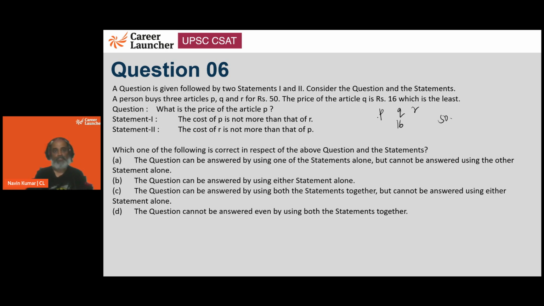And if 34 needs to be divided into two parts, such that 16 is the smallest, we can only have the possibility 17 and 17. If we try to increase the value of P, the value of R will decrease and Q will no longer be the least price. So what is the price of the article P? It's going to be 17 from here.